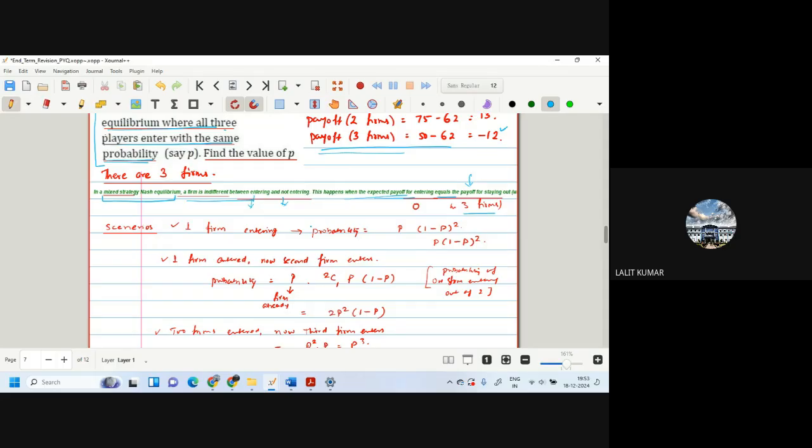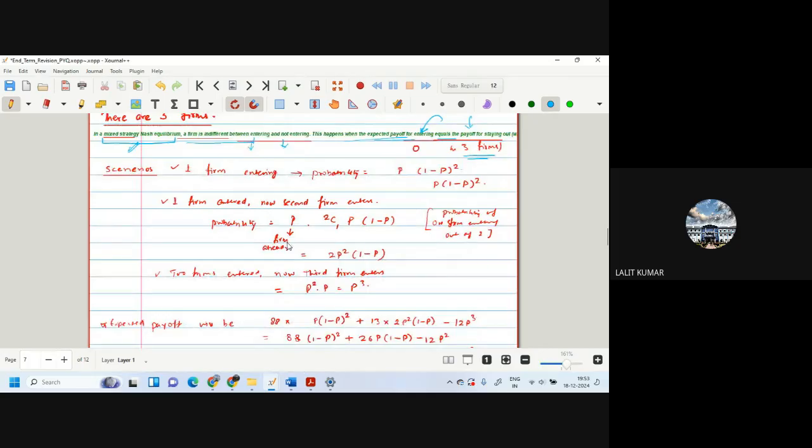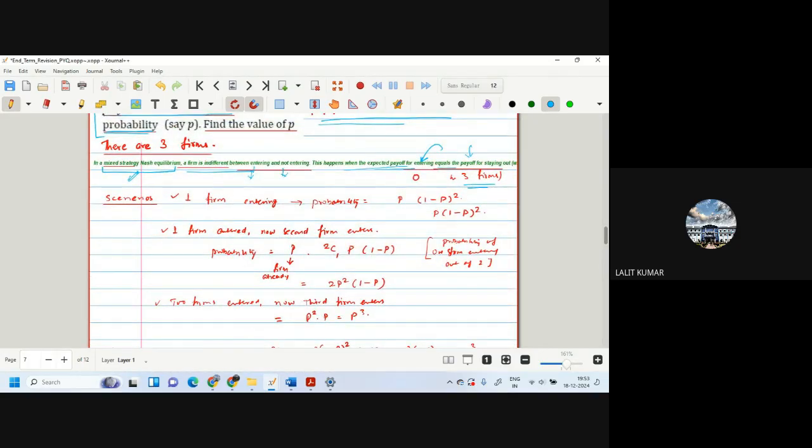So now if the three firms enter, that amount has to be equal to 0. Then only the mixed strategy Nash equilibrium will happen. So what are the three scenarios? How will the firms enter?